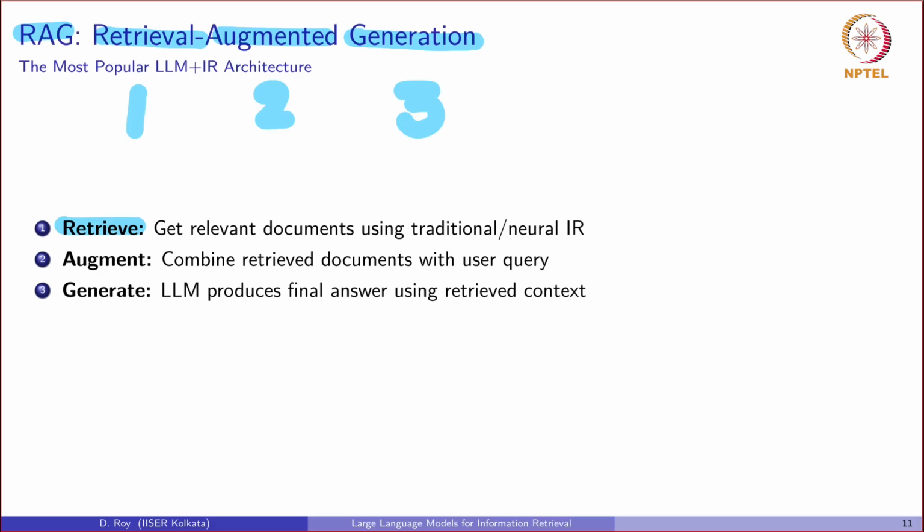As we have mentioned, classic BM25 is very much applied in this step. Then we augment the LLM's context by feeding these retrieved documents from the first step along with the actual original query. And third, the LLM generates a final grounded answer based on the provided evidence. This is actually a hybrid approach, as we can understand, that applies the strength of both dedicated retrieval in the first stage and the powerful generative model in the third stage.